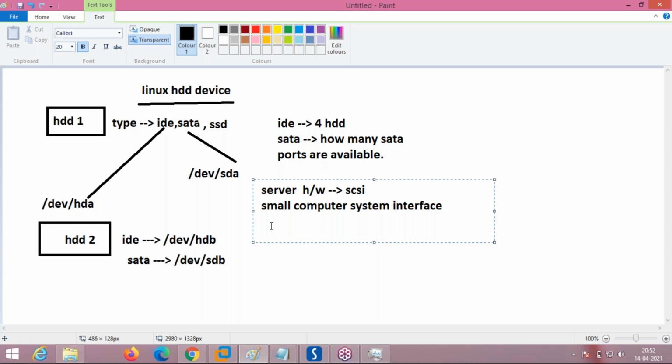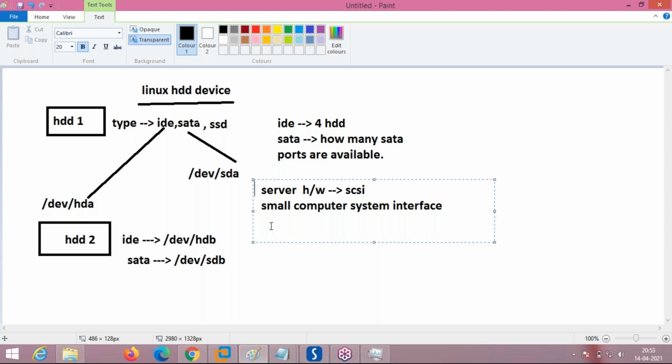These are hot swappable. Hot swappable means that during running of the operating system, you can remove the hardware directly without switching off the server. You can just pick up the hardware and attach a new hardware. While the system is up and running, you can pull out the hard disk and put in a new hard disk. This is called hot swappable.